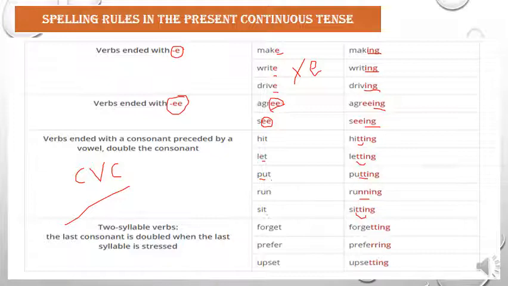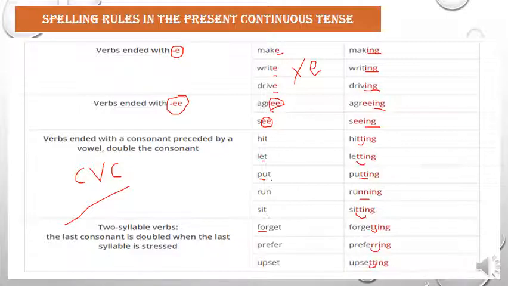Like forget, 2 syllables, prefer, 2 syllables, upset, 2 syllables. So we have to double the final consonant, like here we doubled the T, here we doubled the R in preferring, and upsetting we doubled the T.